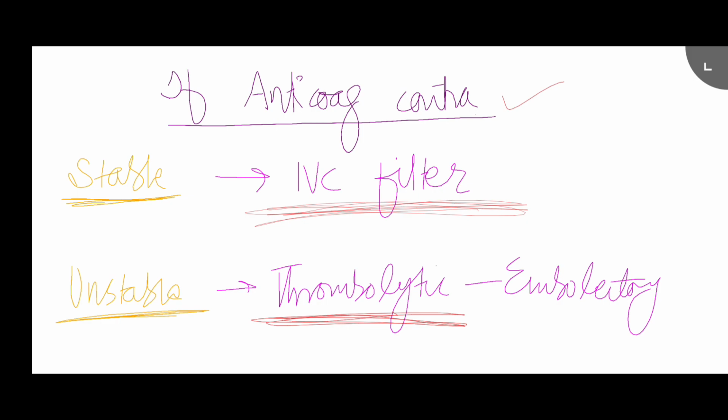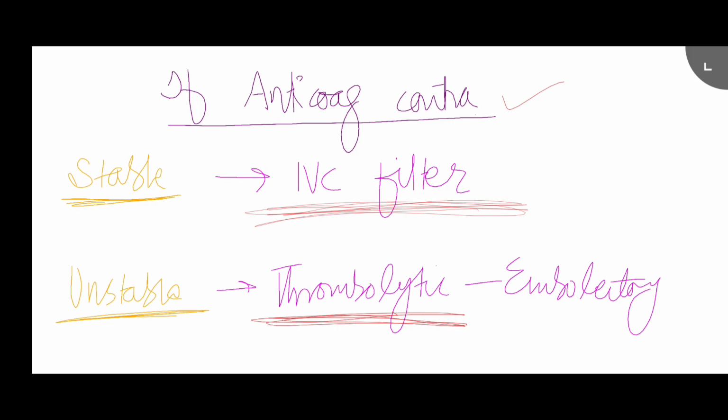This is not particularly to do with anticoagulation contraindication. If a patient with pulmonary embolism comes hemodynamically unstable, you need not give the anticoagulation. He's a candidate for thrombolytics, and not the anticoagulation.